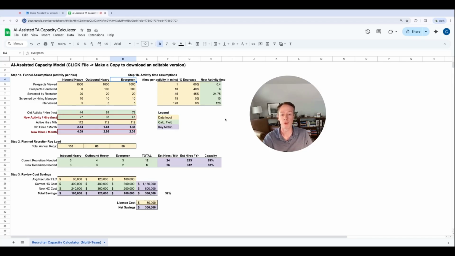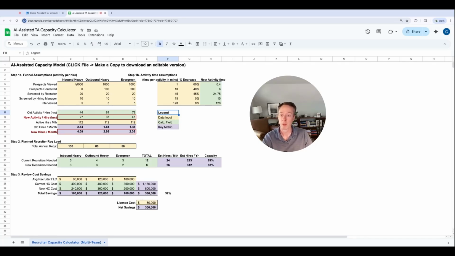And then we're going to input a few assumptions in here. Just for reference, what I've tried to do is color code all the cells where the yellow cells are data inputs that you'll put in. The green cells are calculated fields. And then any key metric that I think is going to be really important is highlighted in purple. Again, this is a calculated field, but I think it's going to be helpful as you start to think through what's going to happen over the long run.